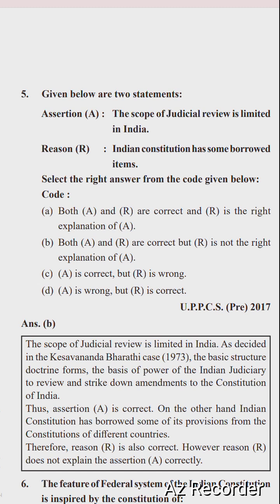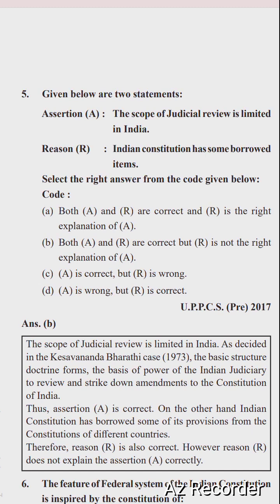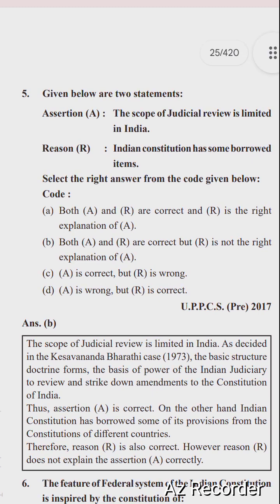The right option is option B. Both A and R are correct. The scope of judicial review is limited in India. And the Indian Constitution has some borrowed items. So both are right but R is not the correct explanation of A.